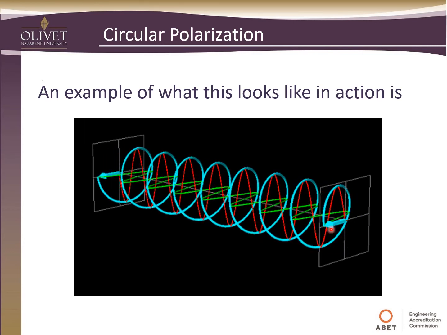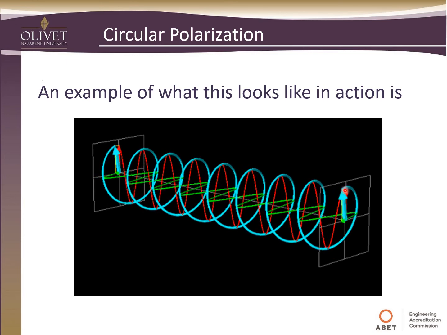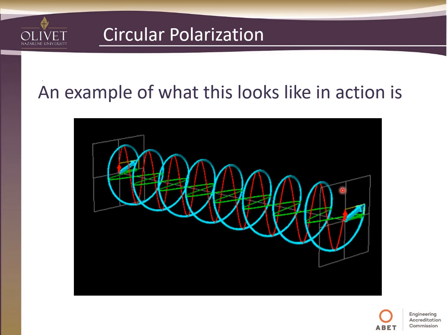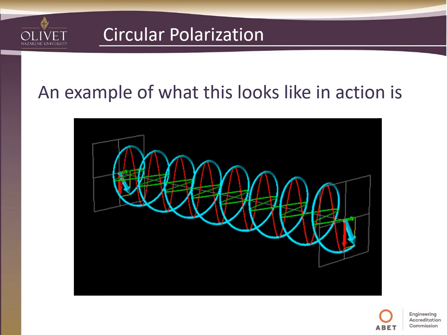But you can tell that they are now out of phase with each other by 90 degrees. And so now as we add these together, it makes the resultant vector appear to be spinning. So this is called circularly polarized. Before it was linearly polarized, and now we're circularly polarized.